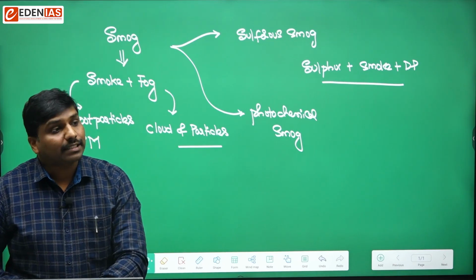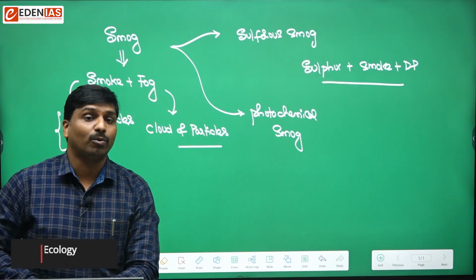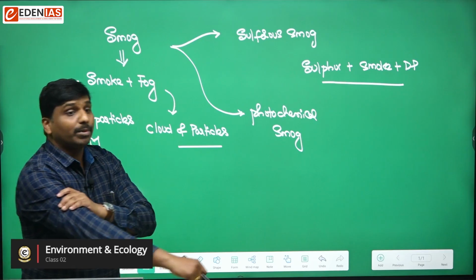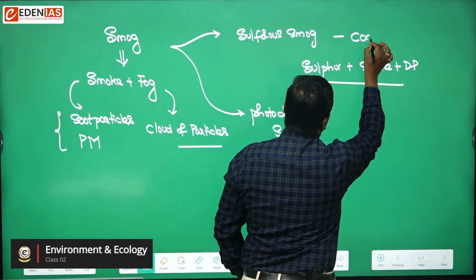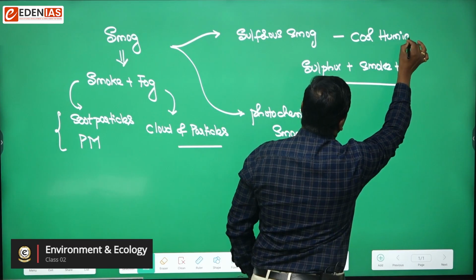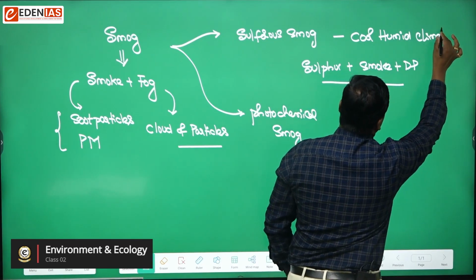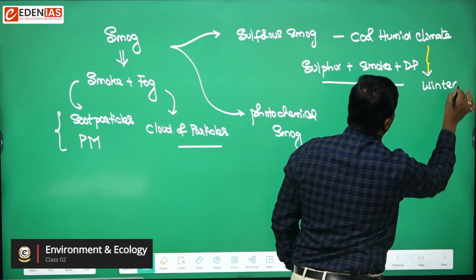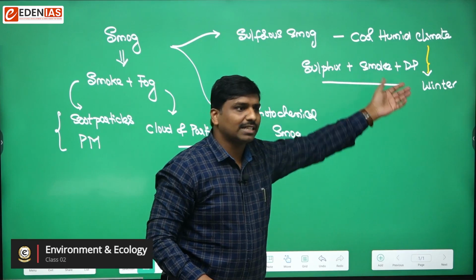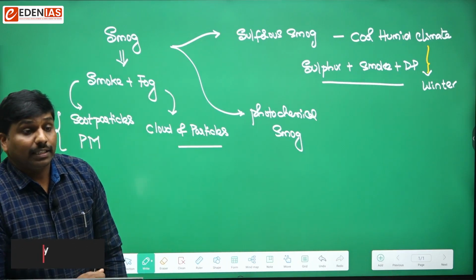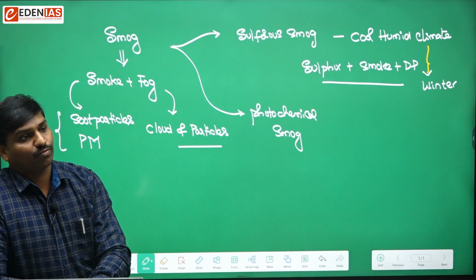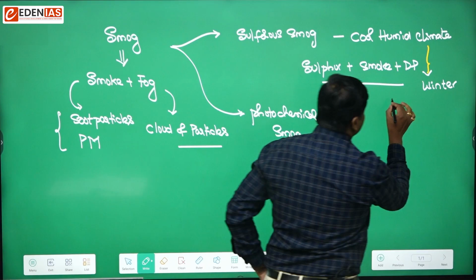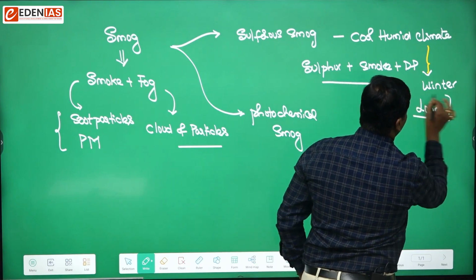And this kind of smog would be generally formed in which kind of climates? Usually it is formed in cool, humid climate. That means usually this would be formed in winter. So cool, humid climate, we can see that in winter times. This was observed for the first time in a place called London. So it has been for the first time identified in London.